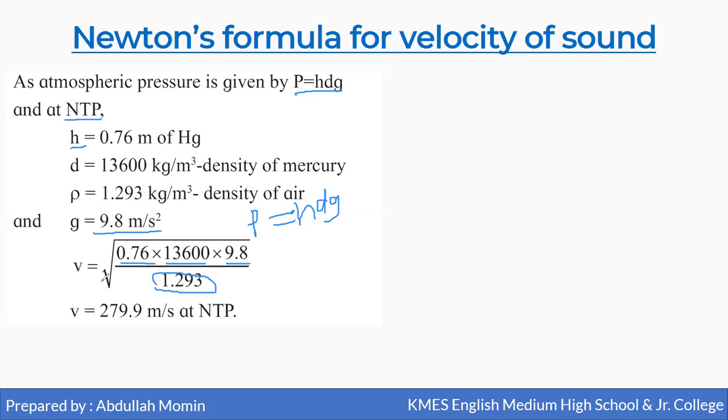So V can be written as square root of 0.76 into 13,600 into 9.8 divided by 1.293, and when we calculate this, we will get the value of speed of sound as 279.9 meter per second at normal temperature and pressure. So according to Newton, the velocity is 279.9 meter per second.